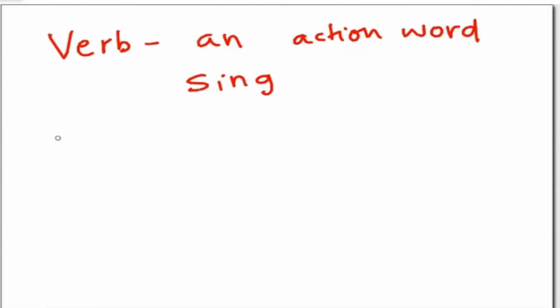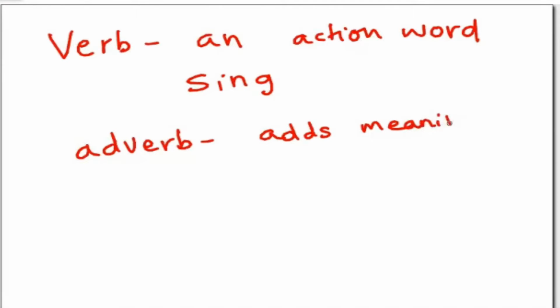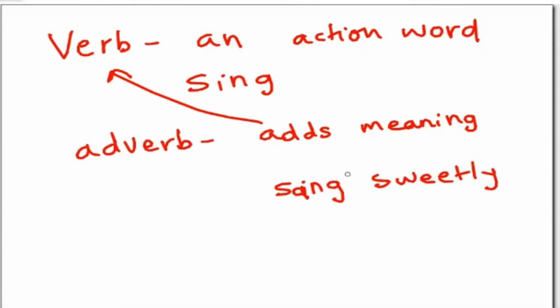we need to add an adverb. Now I come to the word adverb. What is an adverb? An adverb is a word which adds meaning. This is very important, which adds meaning to the verb. So, an adverb is a word which adds meaning to the verb. If I want to add an adverb to this word, I will say Reem sang sweetly.